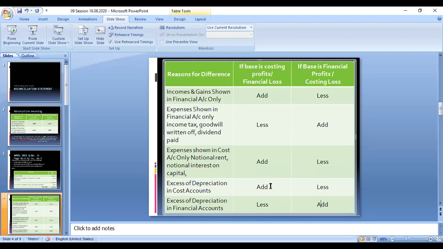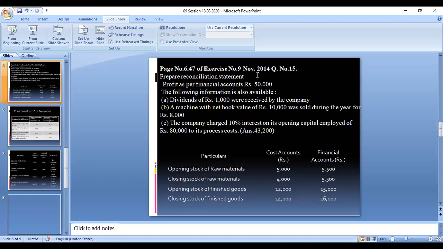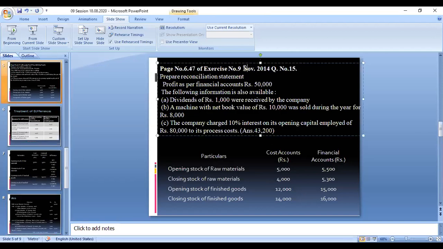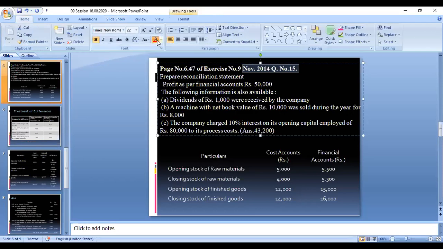Okay, now we can move to the next slide. Okay, this is a problem. This question was asked in your previous year question paper, November 2015. The same kind of question is available on page number 6.47, if you have the textbook, you can open the book also. Exercise number 9. The first question is clear, right?